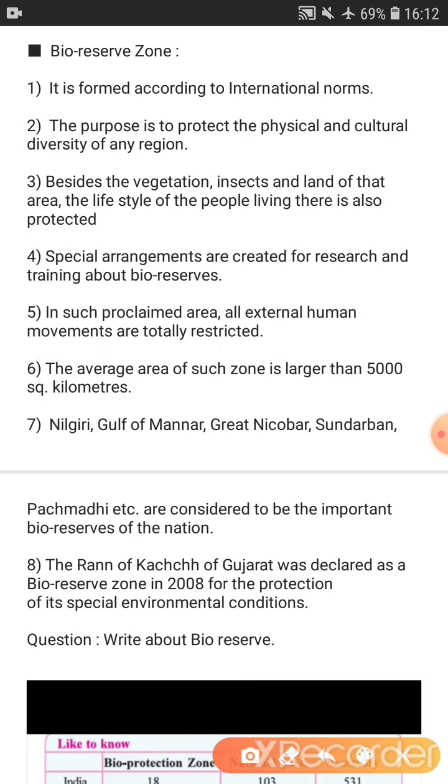Now see the next part. In the sixth point, the average area of such a zone is larger than 5,000 square kilometers. So you can imagine how big the area of a bioreserve zone is.